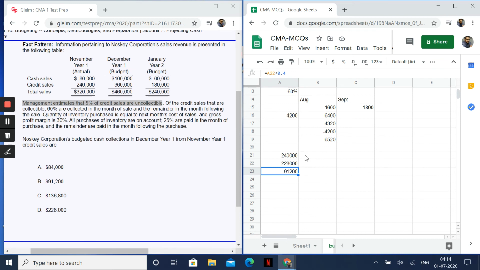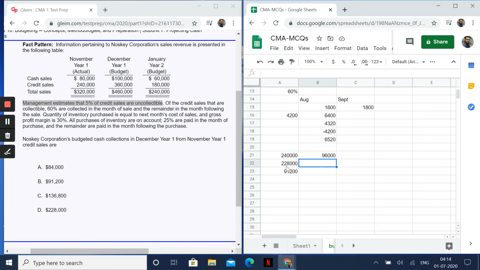Normally, the mistake that can be made is this: students will do 240,000 multiplied by 0.4, because 40% is what we are going to collect, and that comes to somewhere around 96,000.